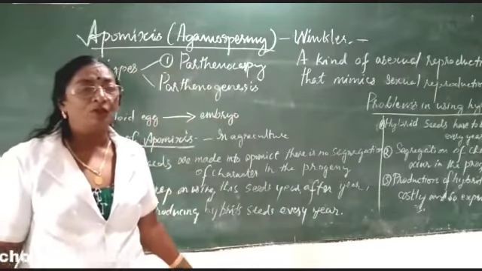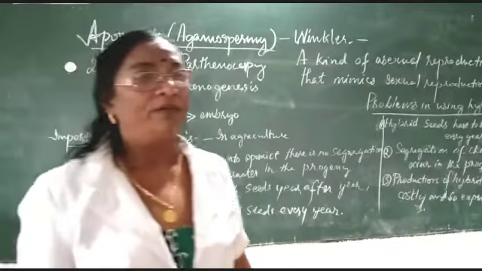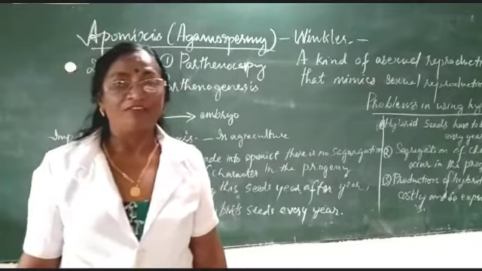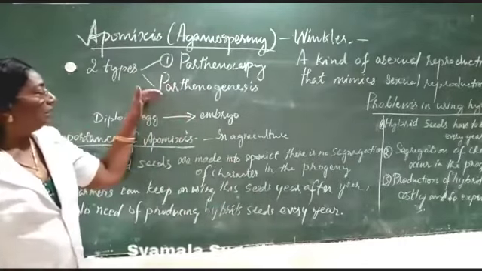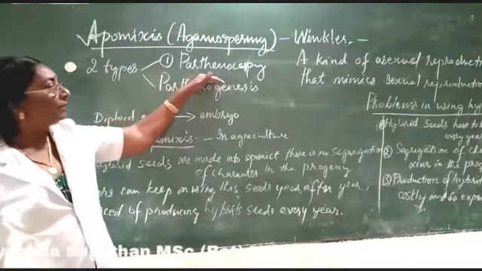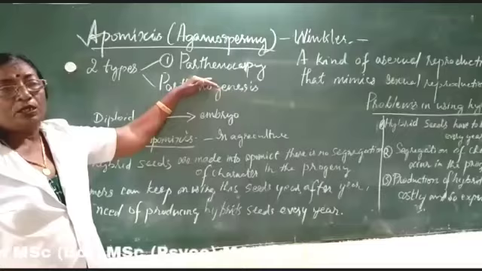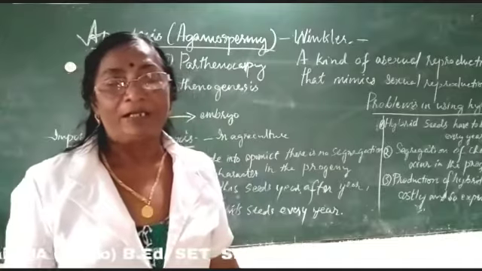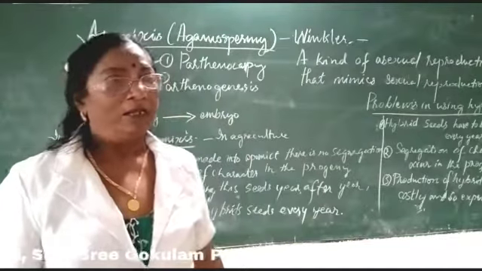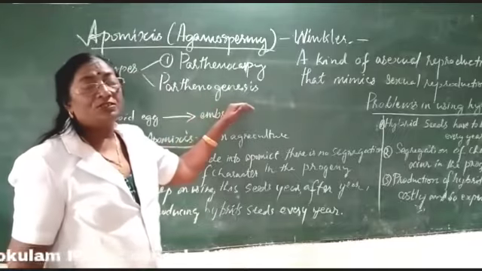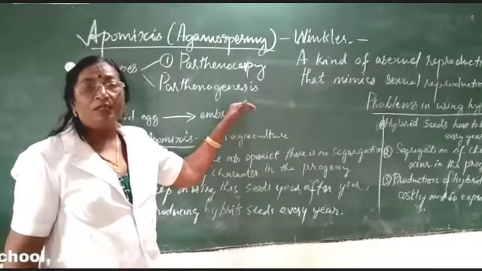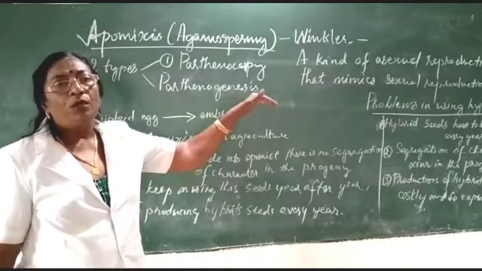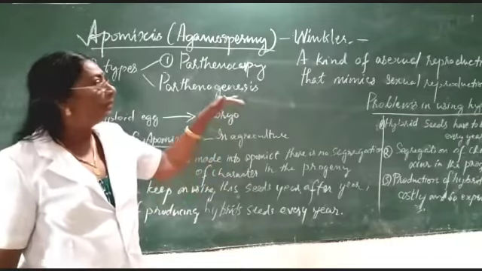So we have studied apomixis. It is also called agamospermy, a term introduced by Winkler, and it is a kind of asexual reproduction that mimics sexual reproduction. There are two types, parthenocarpy and parthenogenesis. Parthenocarpy is the development of fruit without fertilization, and such fruits are seedless, like seedless grapes, banana, etc. And parthenogenesis is the development of an individual without fertilization, where the egg directly develops into an individual.